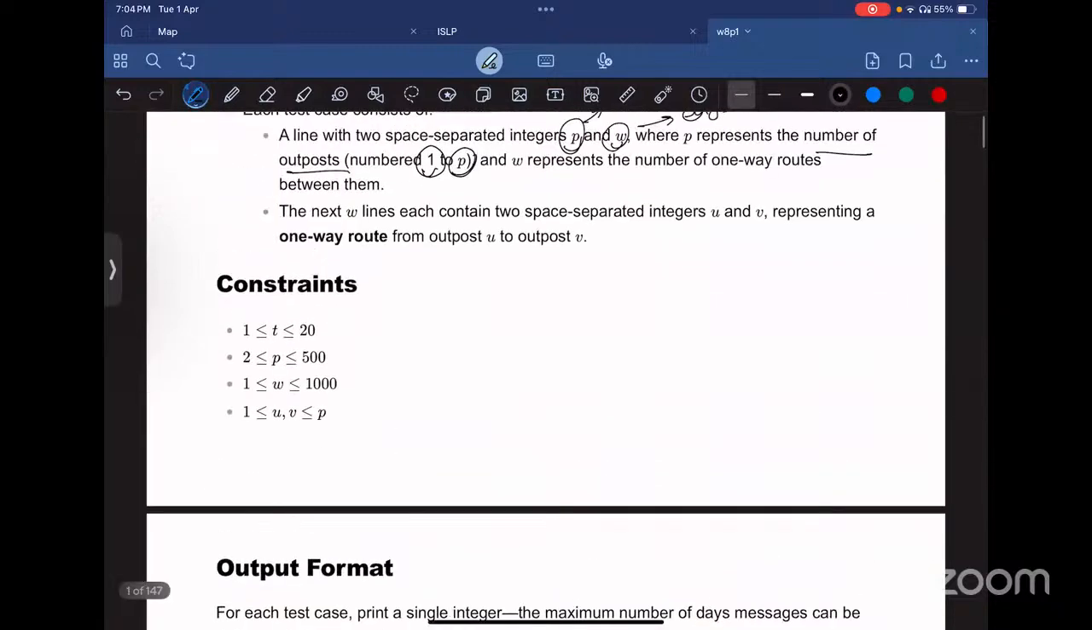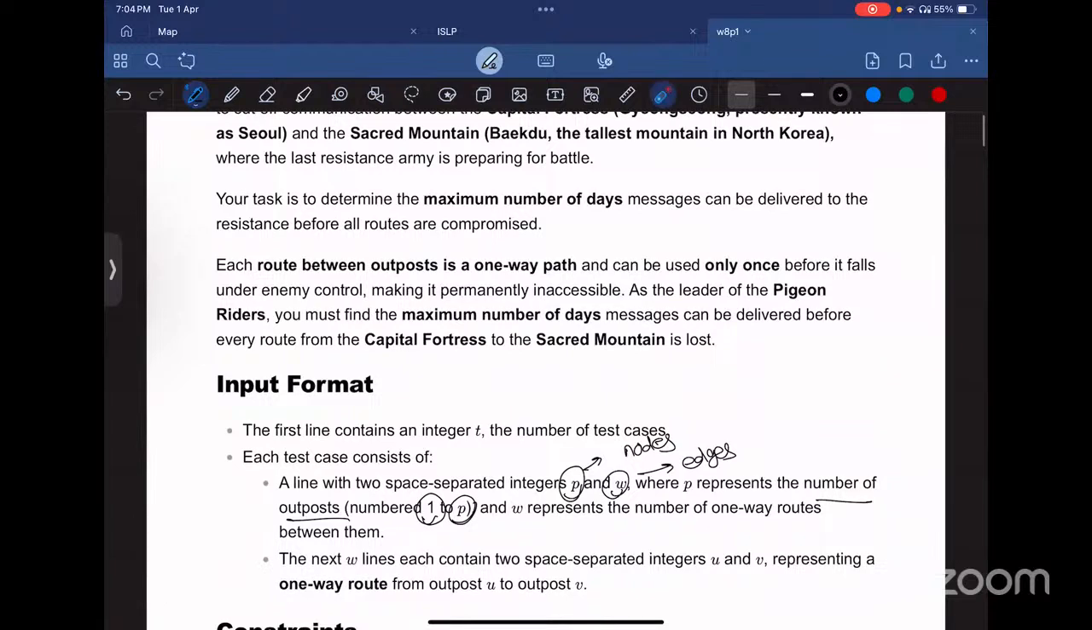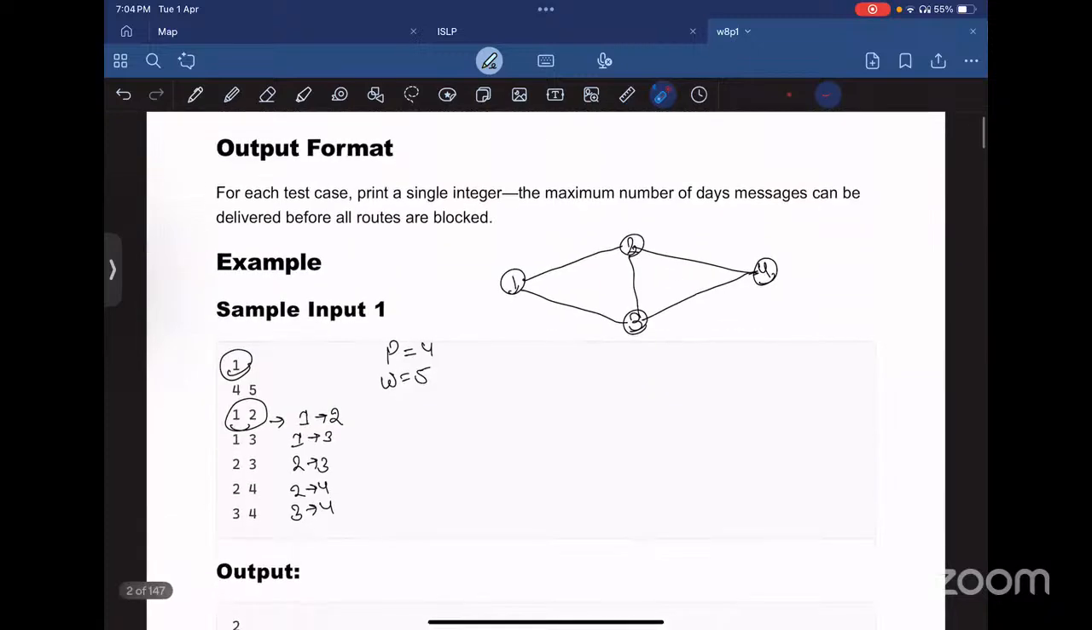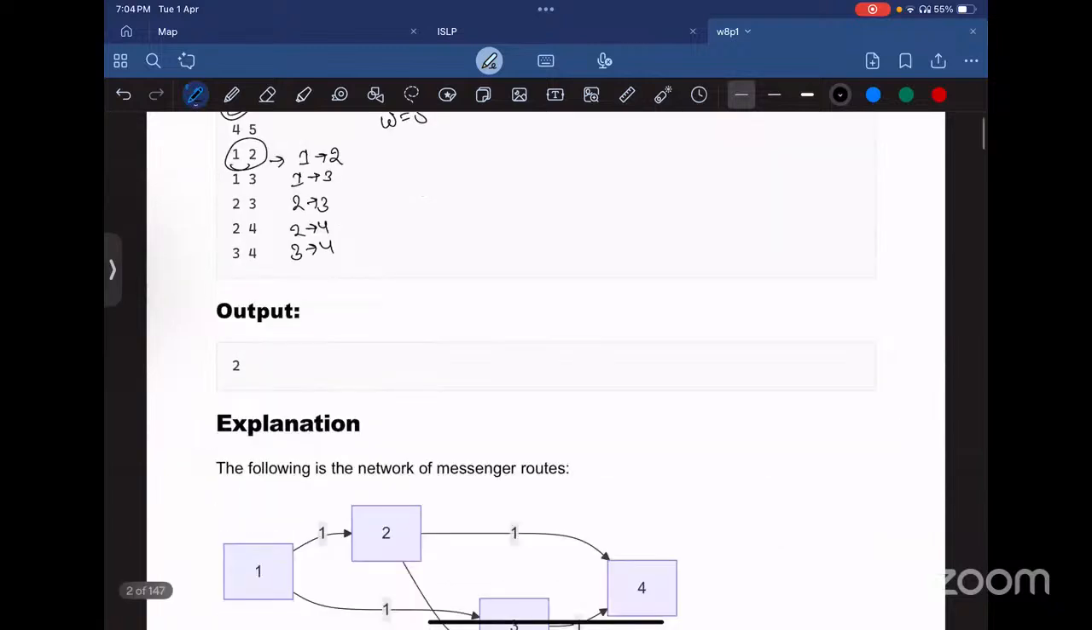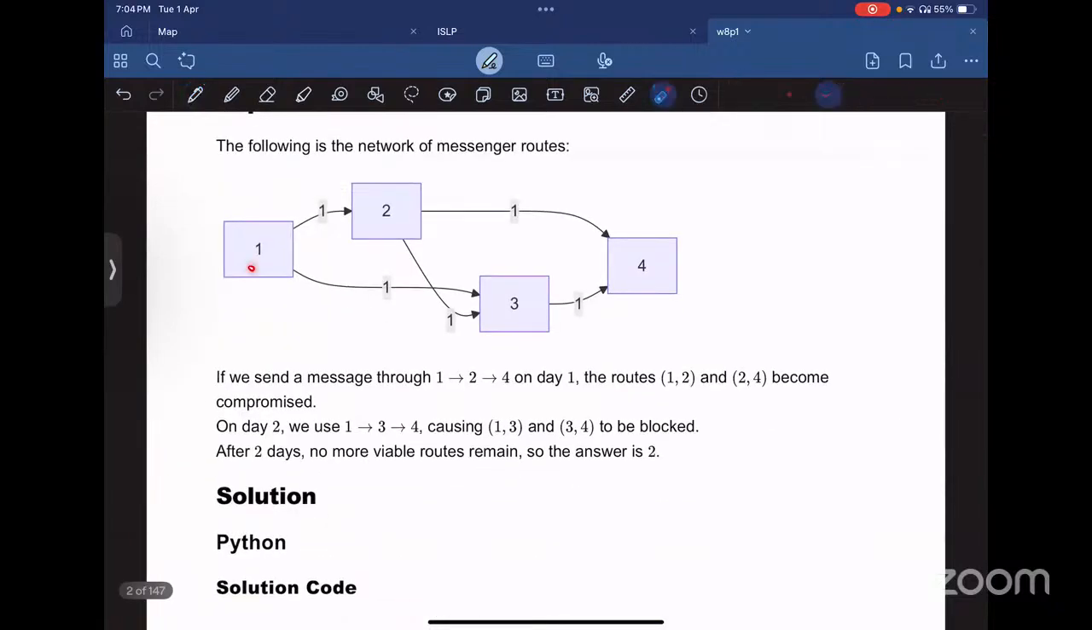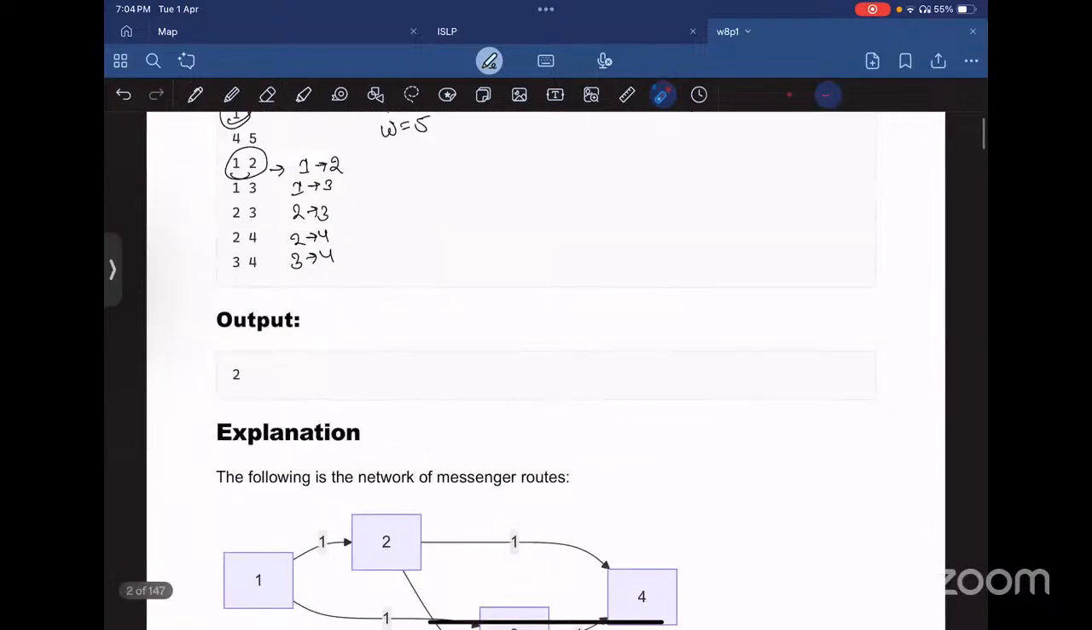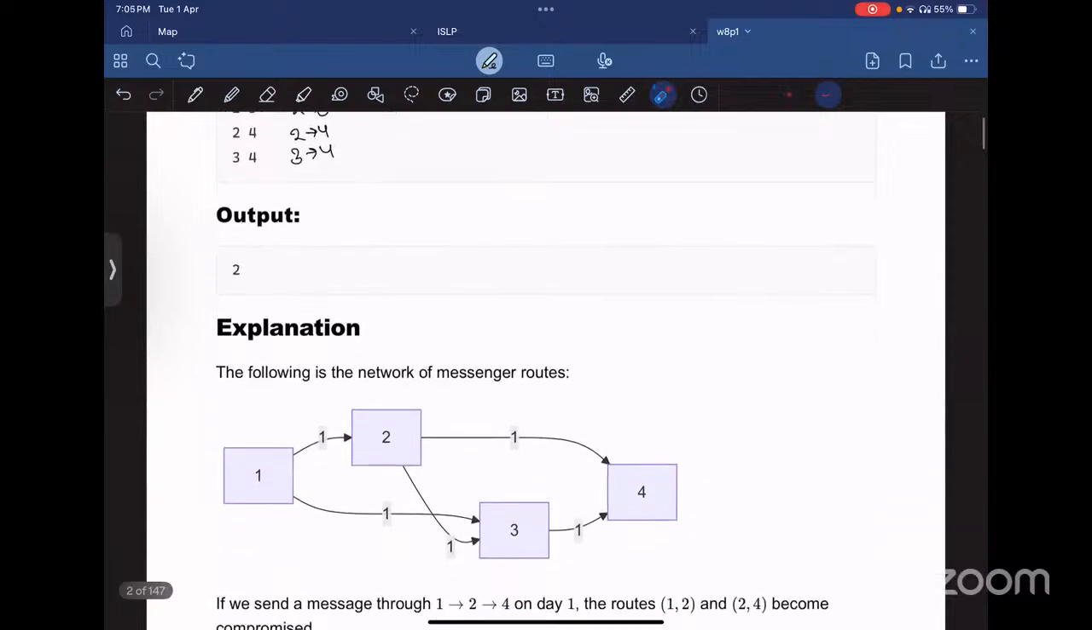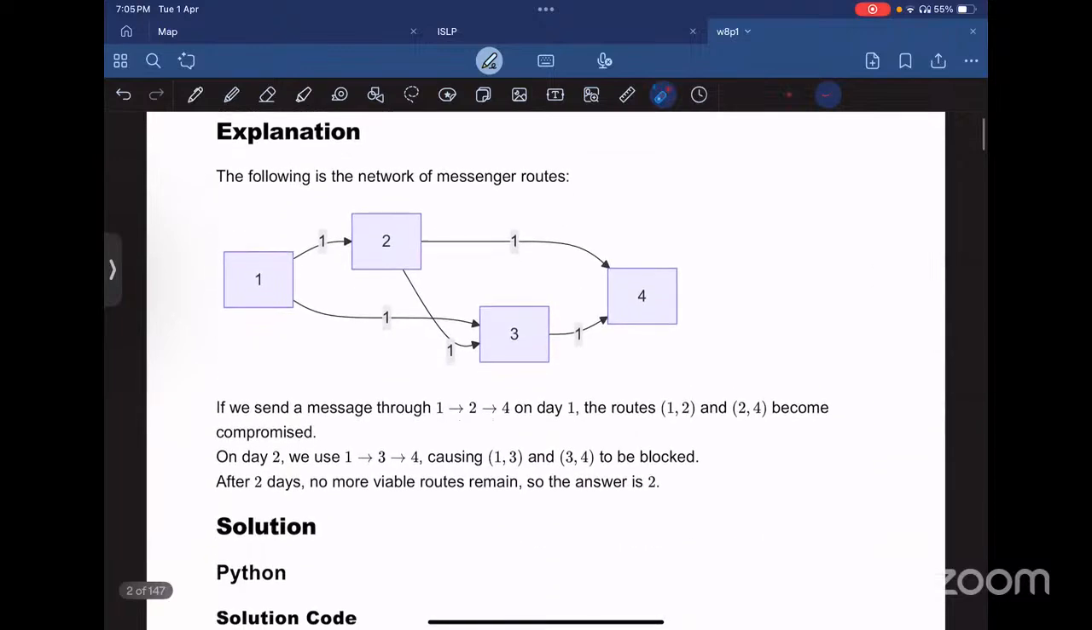Now one more thing that was given to us in the question is that each route between outposts is a one-way path and can be used only once before it falls under the enemy control. So that means the capacity of each edge in the network is just 1. In this diagram, each flow will be of just 1 unit. Our task is to find the maximum flow that can be sent here.